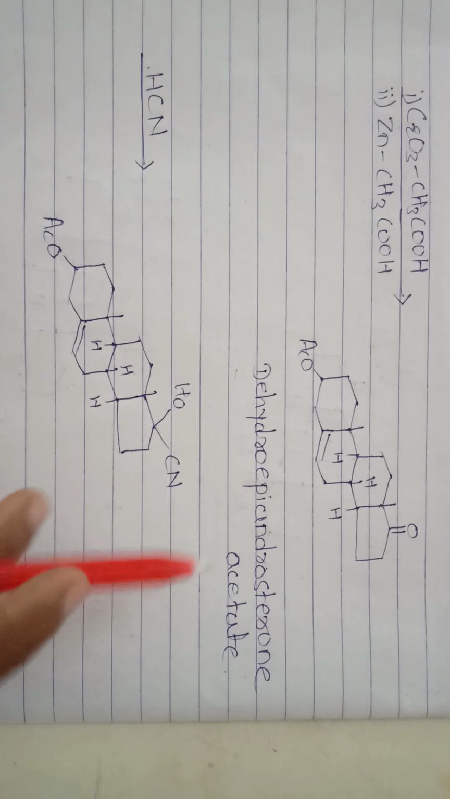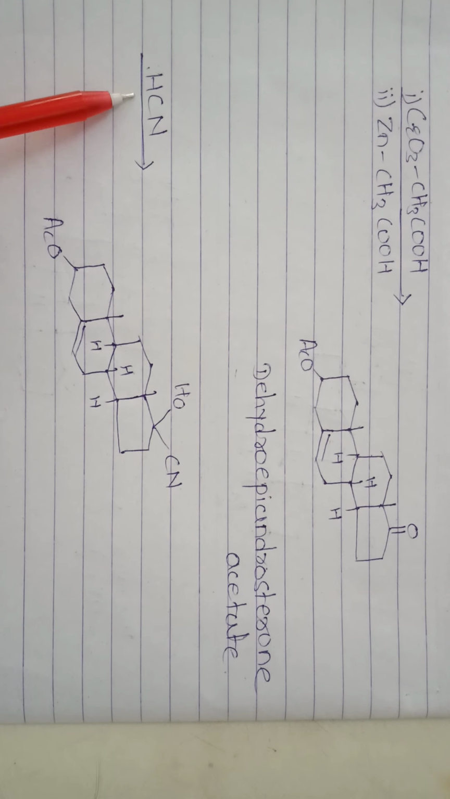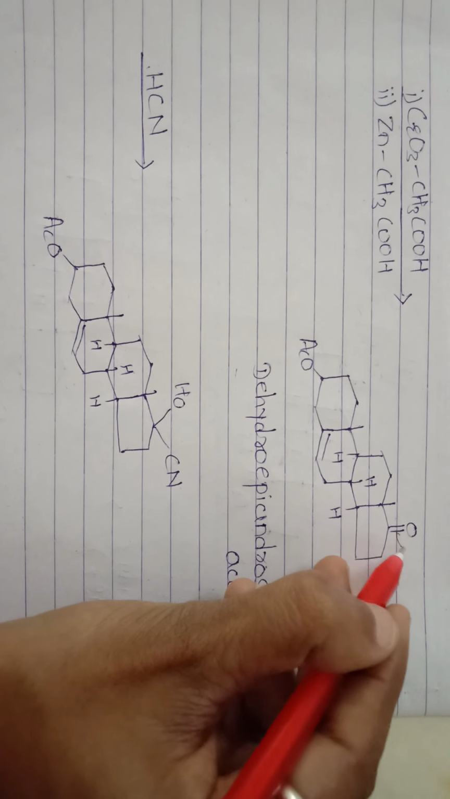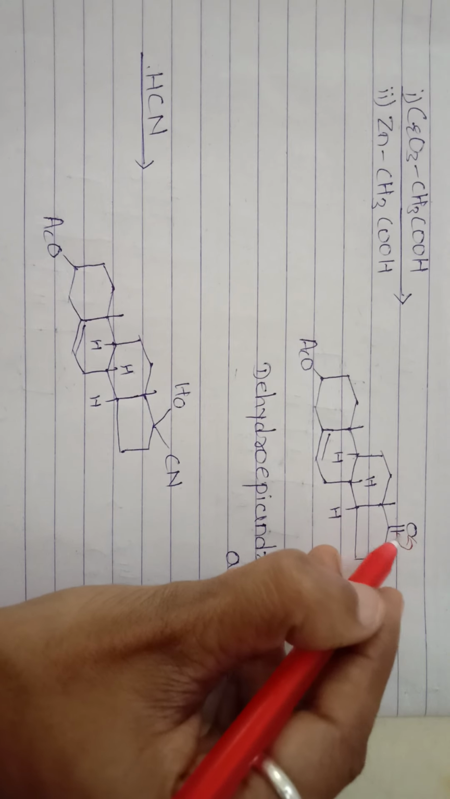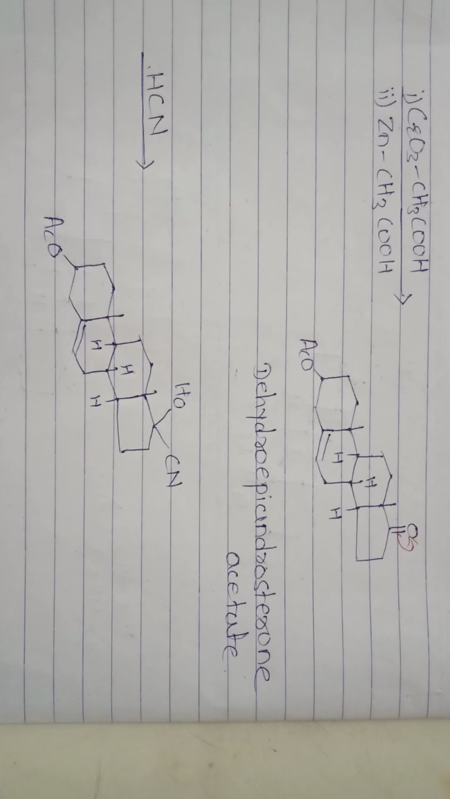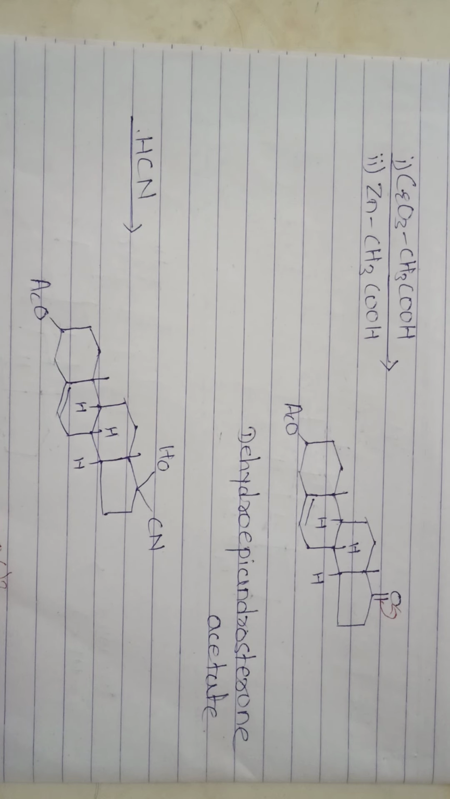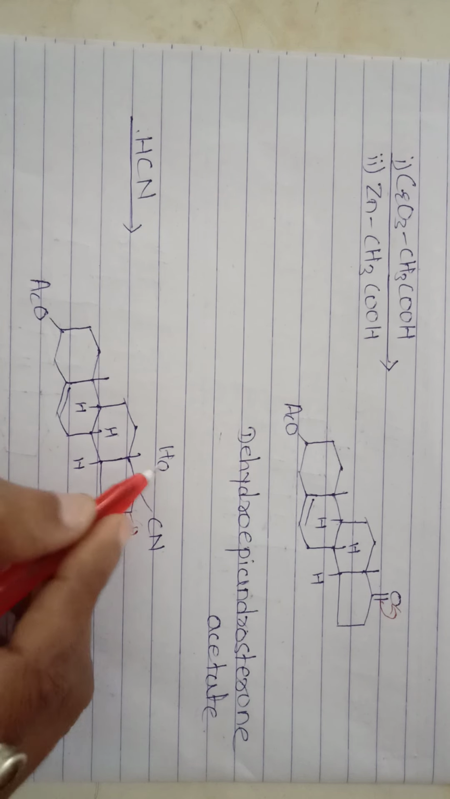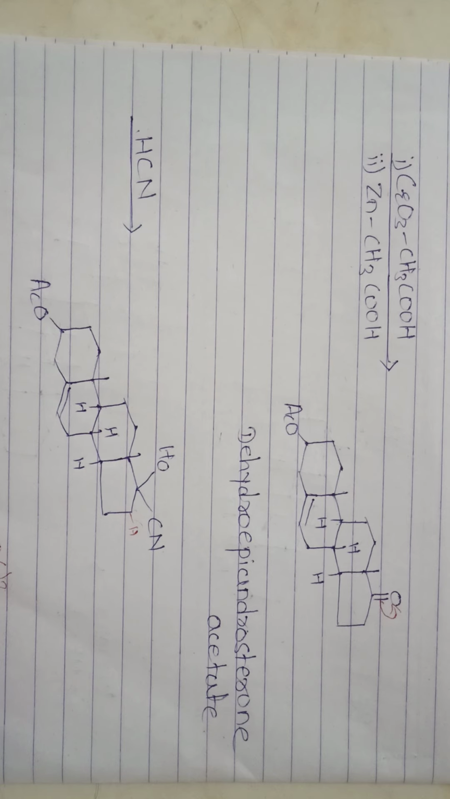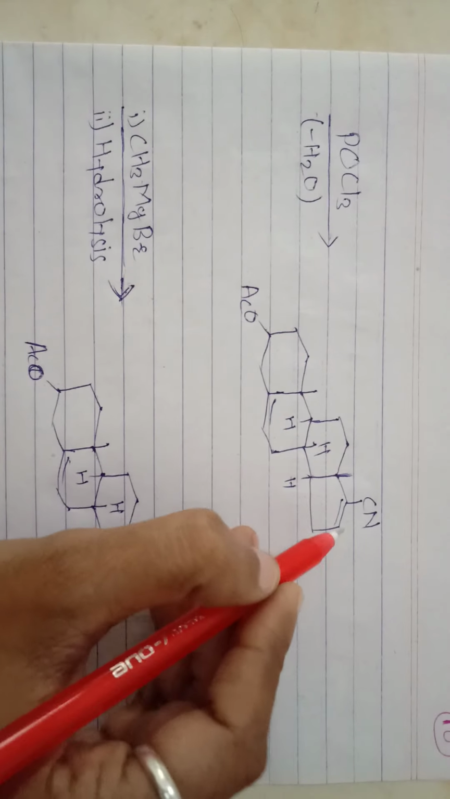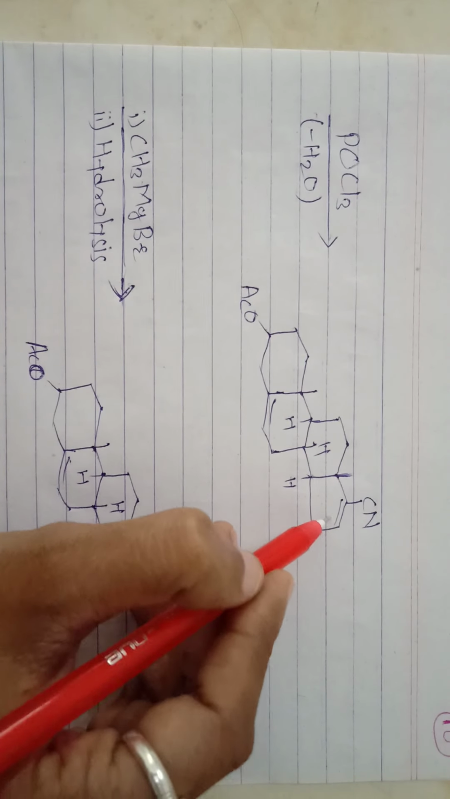Then again this compound is reacted with hydrogen cyanide. Then the cyanide group is attached to this and hydrogen is removed on the oxygen. Then in the next step this compound is treated with POCl3 and removes the H2O. This H and OH is removed as H2O and a double bond is formed.